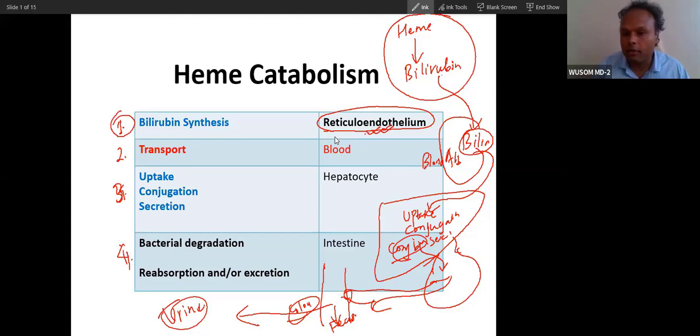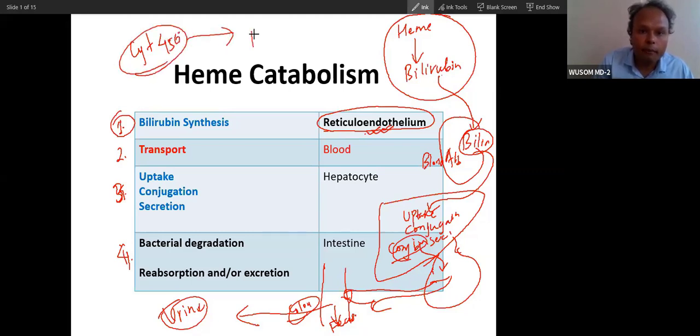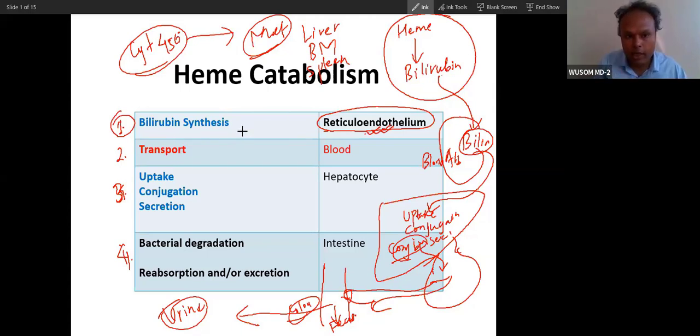The liver has a very high amount of which enzyme? The cytochrome 450 system, and the heme in that system has to be metabolized. So liver, bone marrow and spleen, with 80% happening in the spleen. First bilirubin synthesis happens in the spleen, then transport. Wherever bilirubin metabolism happens, it has to be conjugated in the liver and secreted in bile.